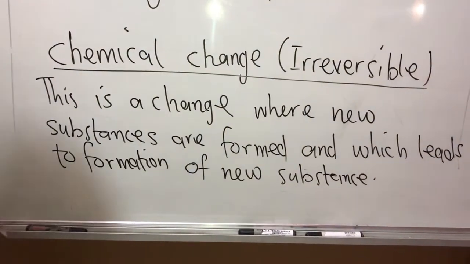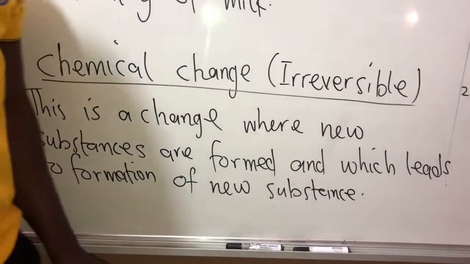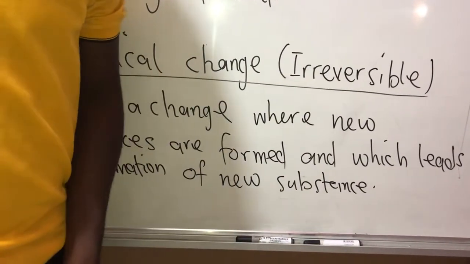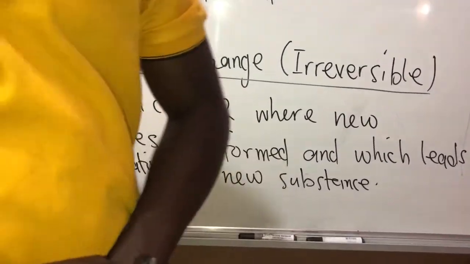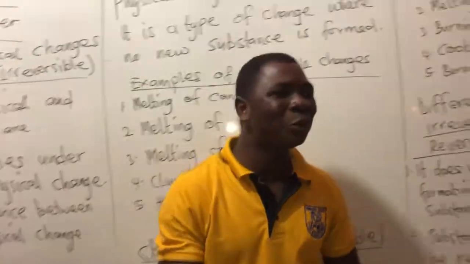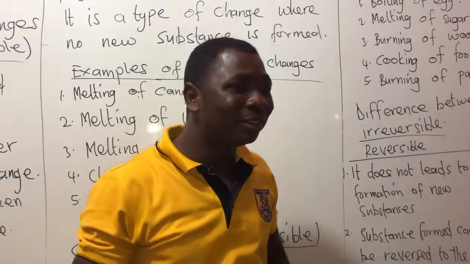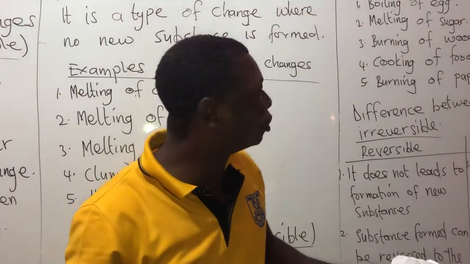When you change it to another form, you can't reverse it back. That's why we call it irreversible. Let's take one example: boiled egg. Okay? Boiled egg. If you boil the egg, can you reverse it back to an unboiled egg again? No.